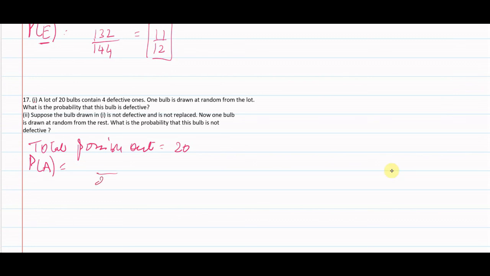Defective ones are 4. So possible outcomes of event A are 4. Four defective, which gets reduced to 1 by 5. So the probability that the bulb drawn from the lot is defective is 1 by 5.